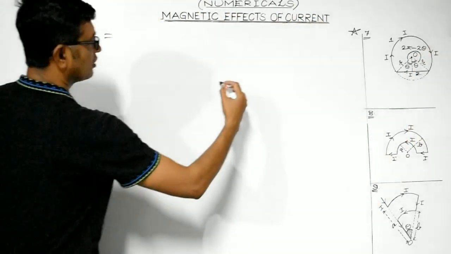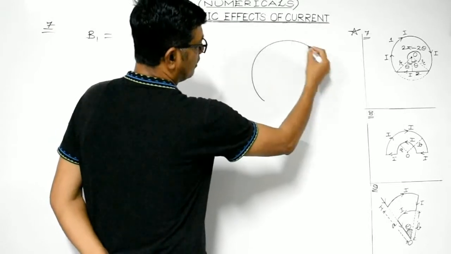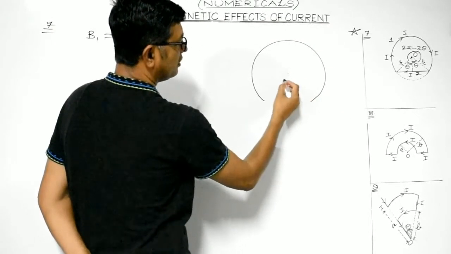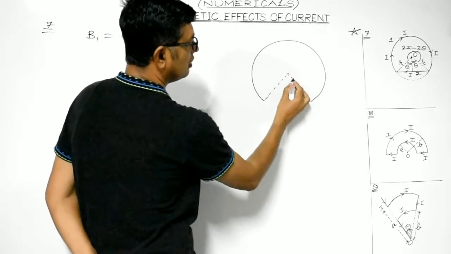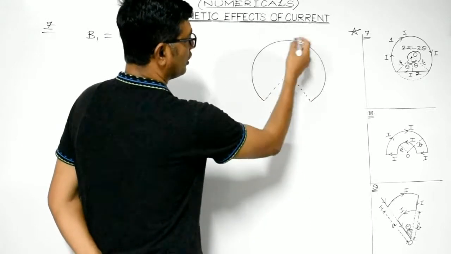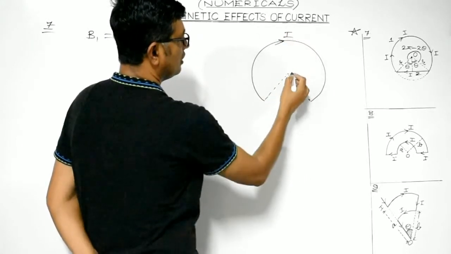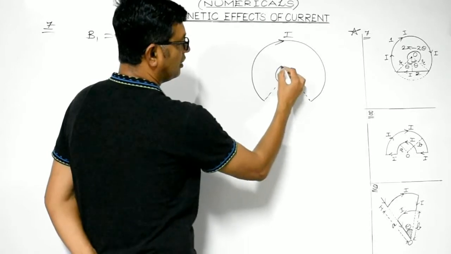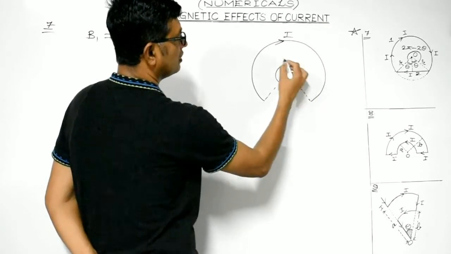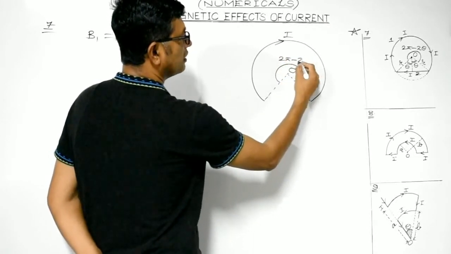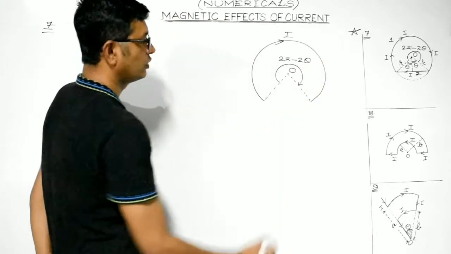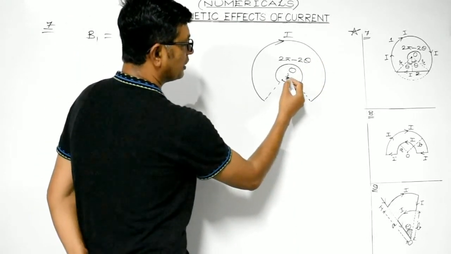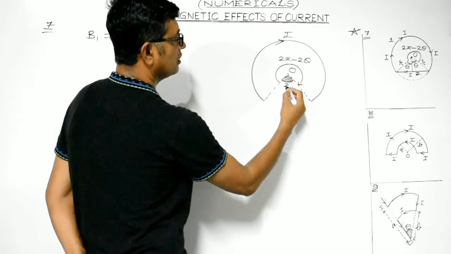Clear? I am considering only this portion, students. This is the center. And current is flowing in the clockwise direction. The angle which this arc subtends is 2 pi minus 2 theta, that is 360 minus 2 theta. This angle, as per the question, is given to be 2 theta.